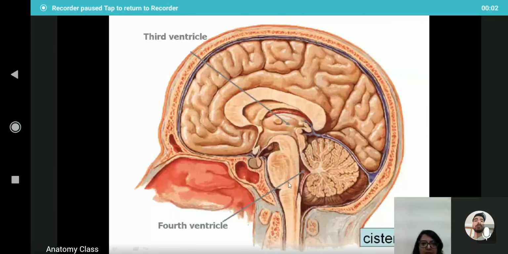Here we can see the dilatations, the pontine cistern. This is the fourth ventricle, and this is the cerebellomedullary cistern, and the superior cistern. So these are the dilatations of the subarachnoid space and consist of cerebrospinal fluid. This is the sagittal section of the cerebrum, corpus callosum, thalamus, hypothalamus, midbrain, pons, medulla oblongata, and cerebellum.